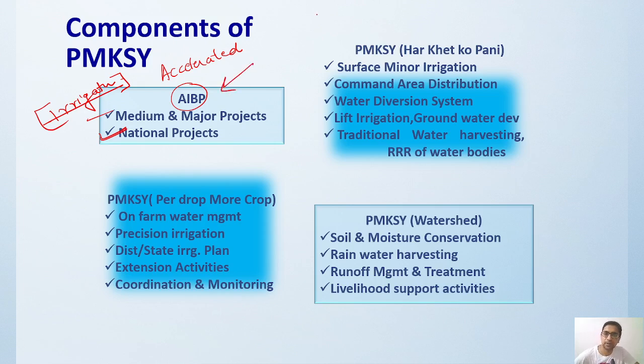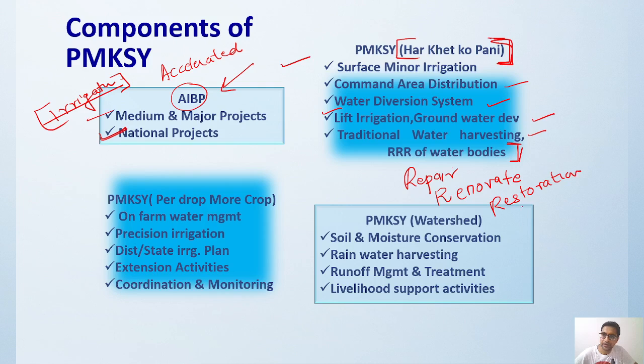Then we have Pradhan Mantri Krishi Sinchai Yojana, Har Khet Ko Pani, every field should get water. How? With the help of surface minor irrigation, command area distribution, water diversion system, lift irrigation, groundwater development, traditional water harvesting, and RRR of water bodies. That means RRR stands for repair, renovate and restoration.